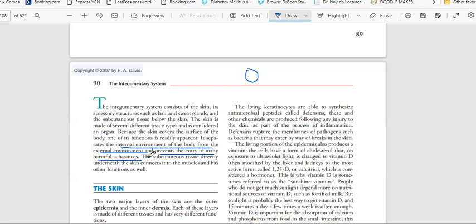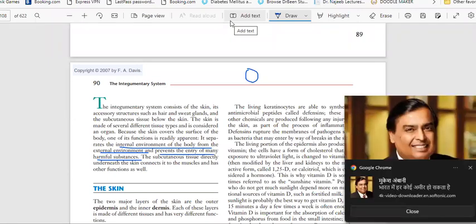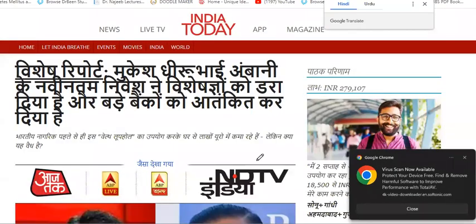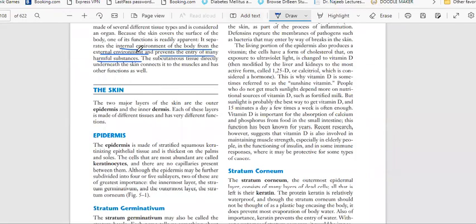Above the skin we have the external environment: air, water, space, earth. It also stops harmful substances from entering the body.